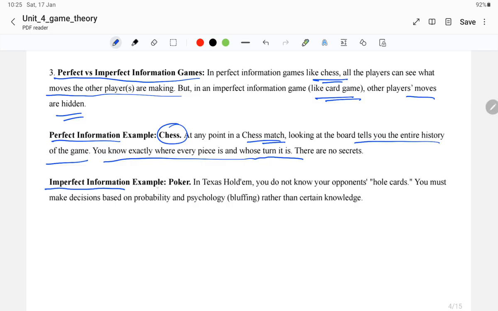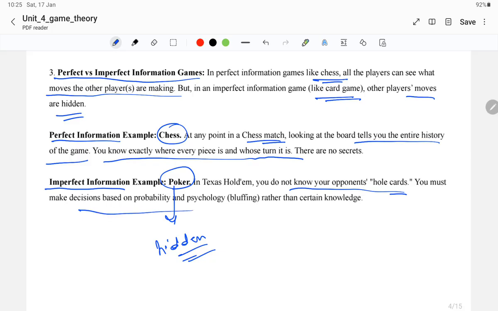Whereas imperfect information means the information is imperfect. In the case of poker, it's a card game where you do not know your opponent's cards, because they are hidden.